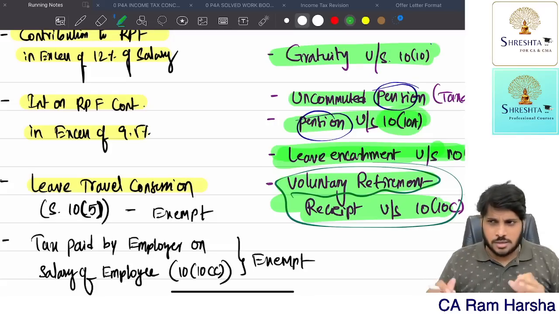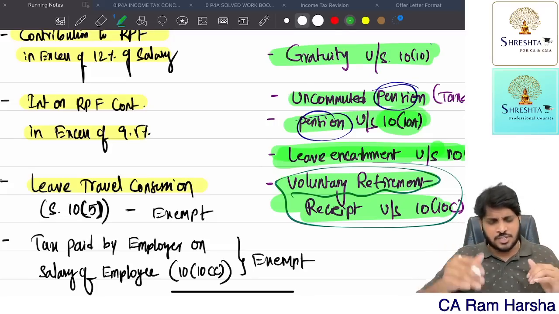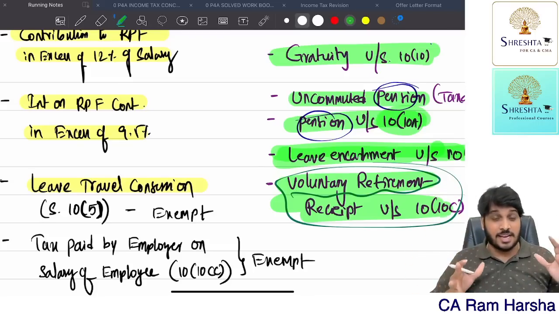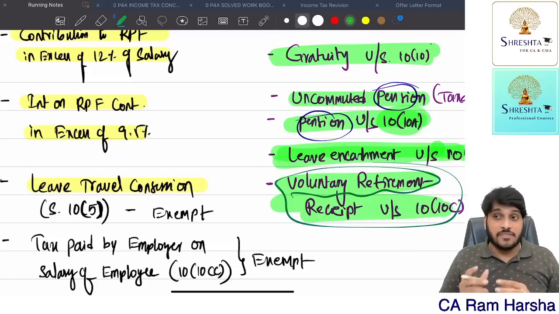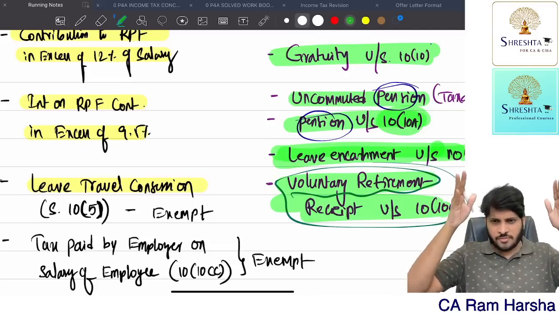So now, public sector companies or private sector companies or private companies or some governmental organizations, only they are eligible to give VRS. If they are giving any VRS compensation to an employee, received under a scheme of voluntary retirement, the company wants to reduce the staff. Overall staff of the company should reduce.